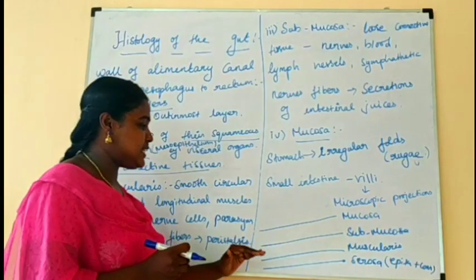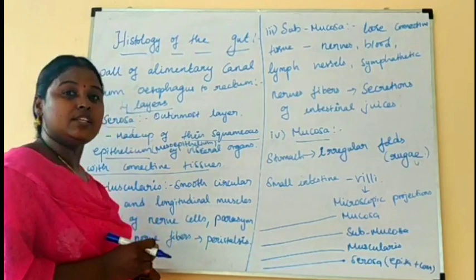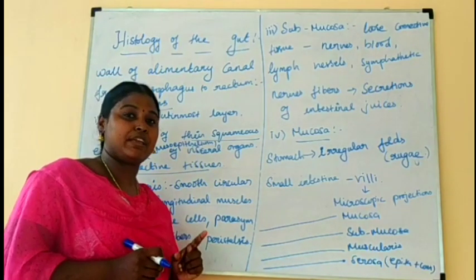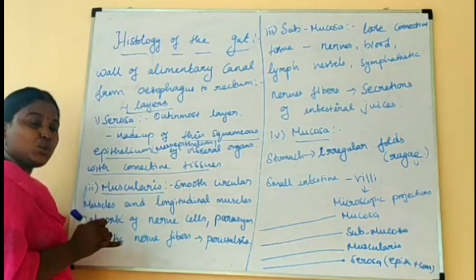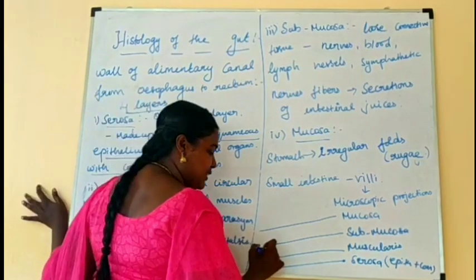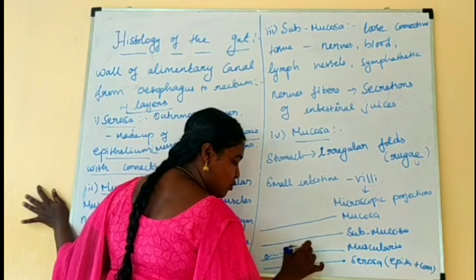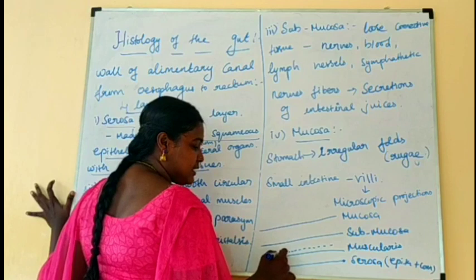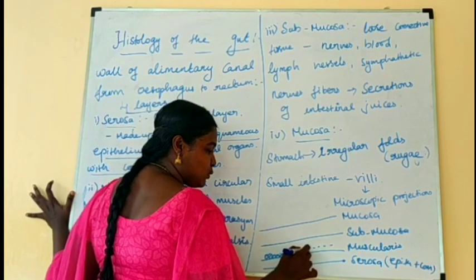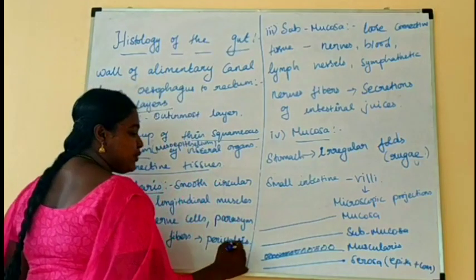Next it is followed by the muscularis. In this muscularis there are two types of muscles. One layer consists of smooth circular muscles, and the next layer has longitudinal muscles.